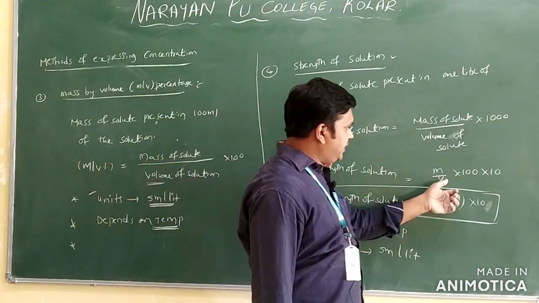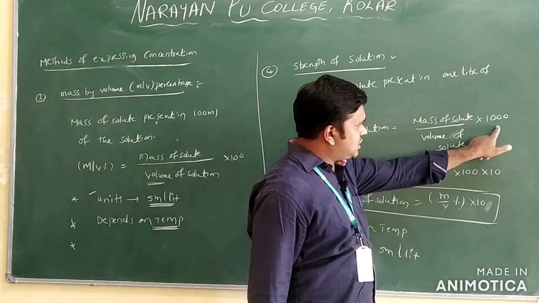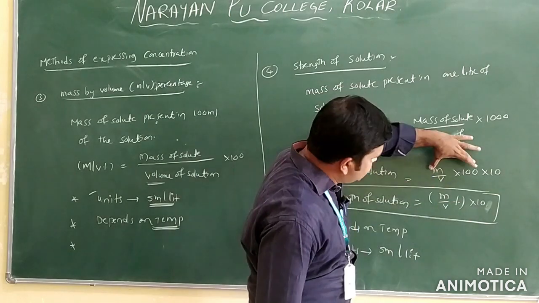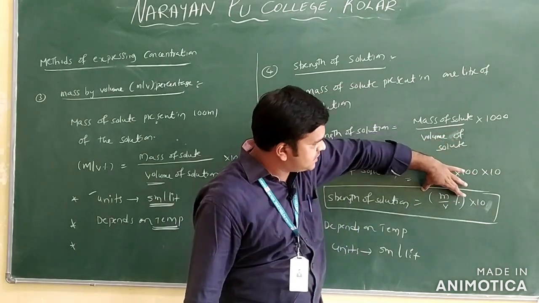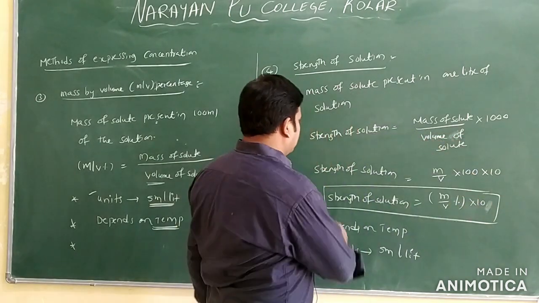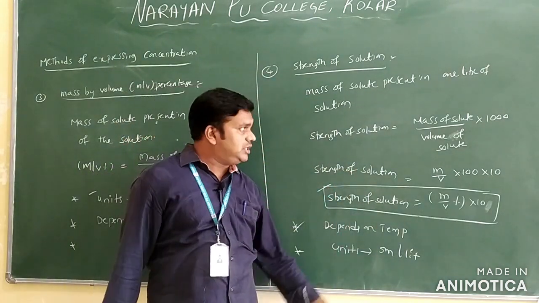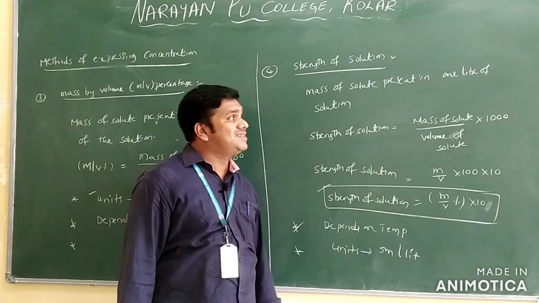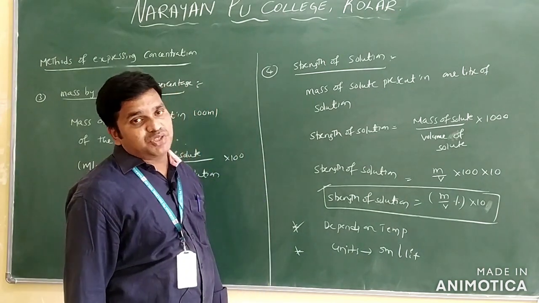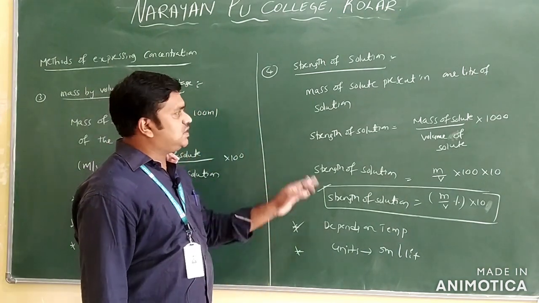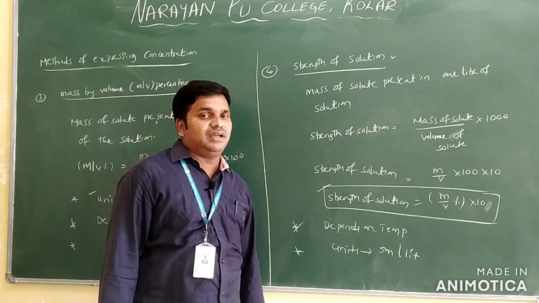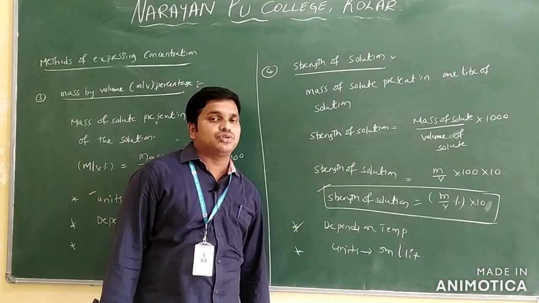So here I am writing M by V into 1000, I am writing 100 into 10 only. So this is what percentage? M by V percentage into 10 only. This is strength of solution. It mainly depends on temperature. What are the units you will take? Gram per liter you can take. This is regarding strength of the solution only. So this is the fourth method used to express the concentration of the solution only.